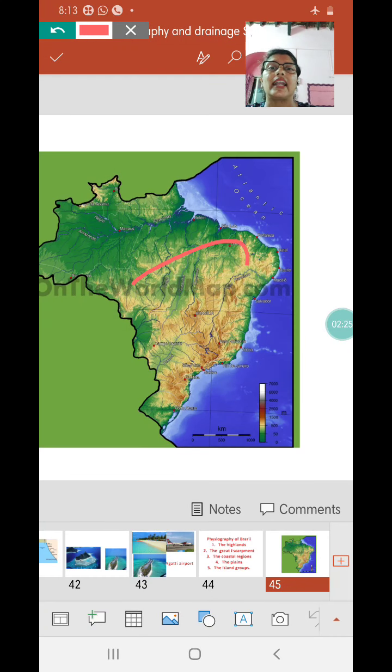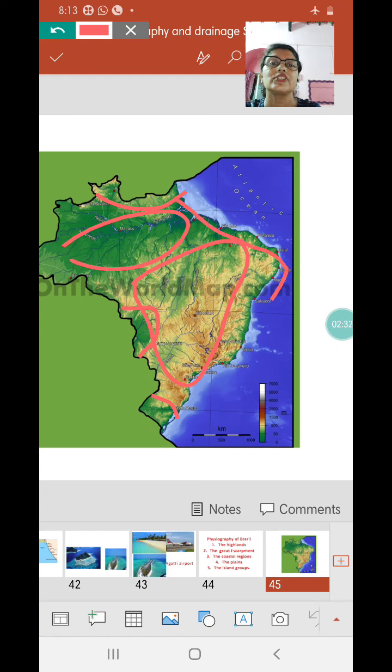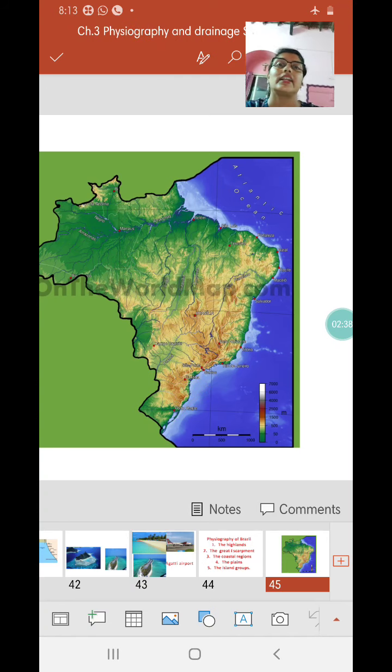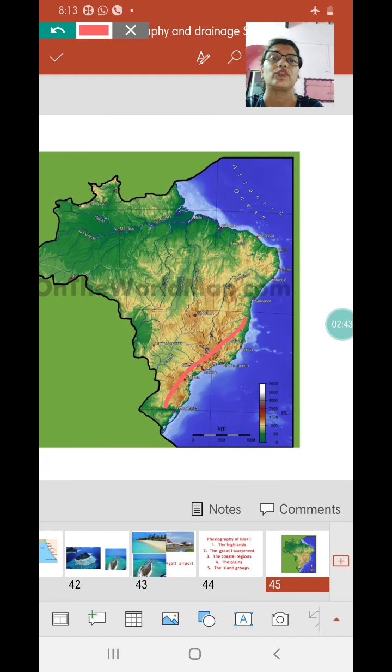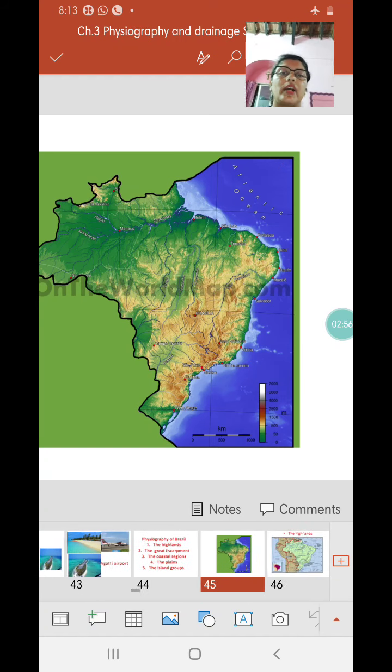The highlands, the plains here, the coastal regions, the great escarpments, which form a separate physiographic division, and the islands on both the coasts. This is the northern coast and this is called the eastern coast. So let's study one by one in detail.